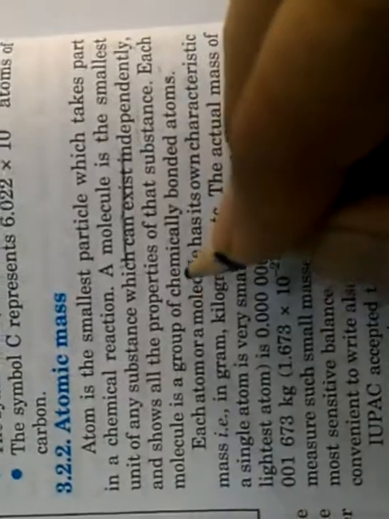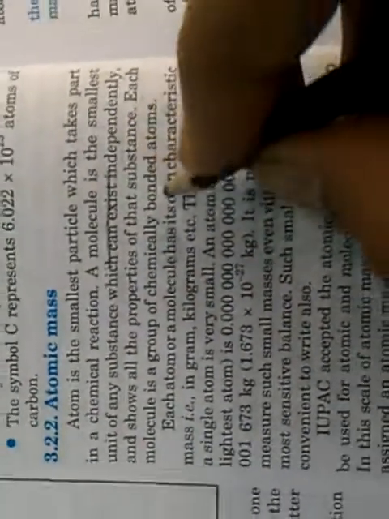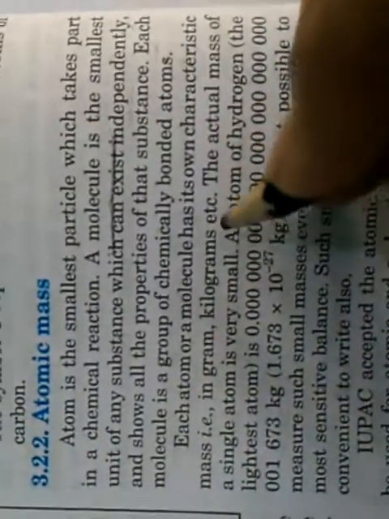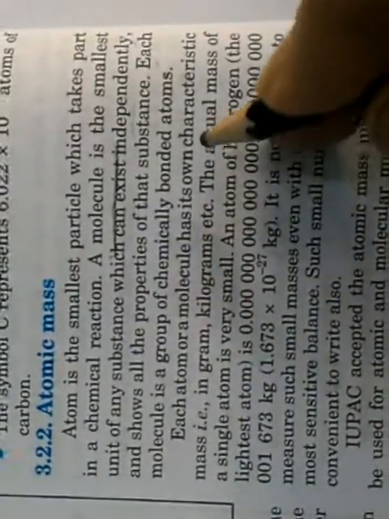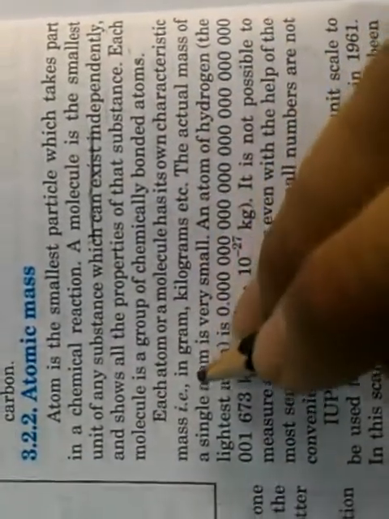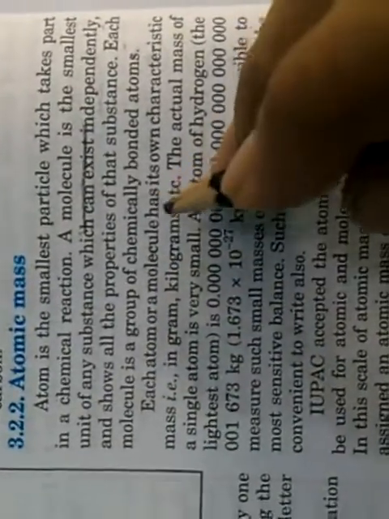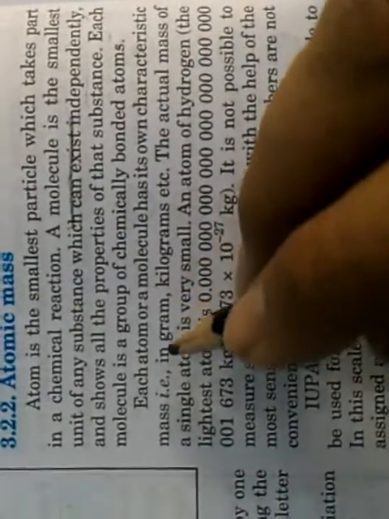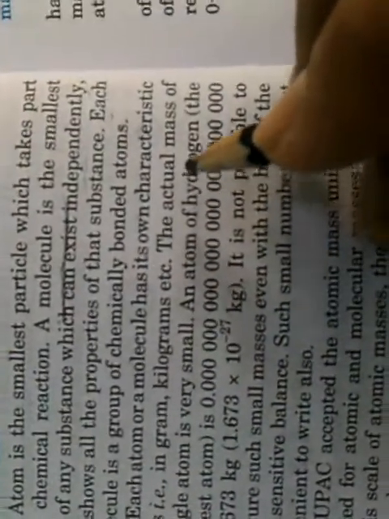Each molecule is a group of chemically bonded atoms, or it could be a single atom. Then it is called a monoatomic molecule. Each atom or molecule has its own characteristic mass, which means we can identify that particular atom or molecule by just looking at its mass, and that mass is represented in gram or kilogram, etc.